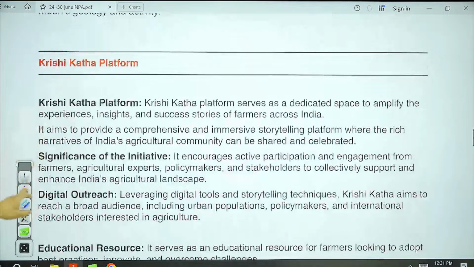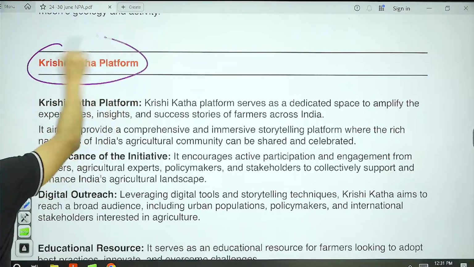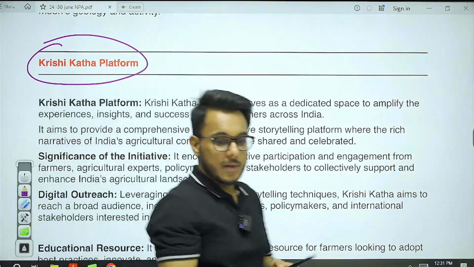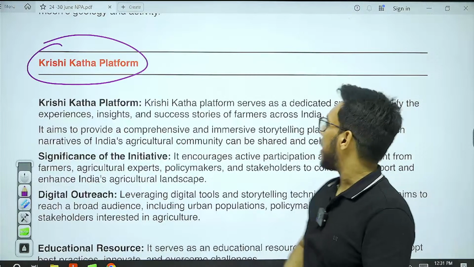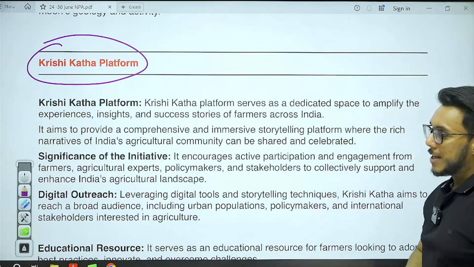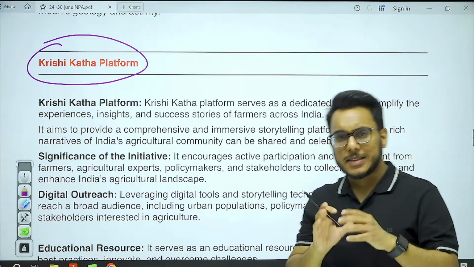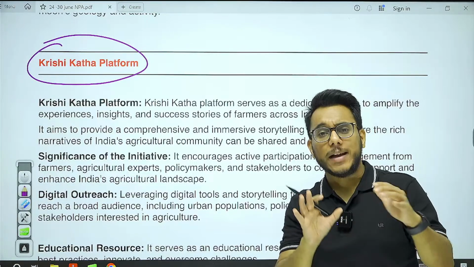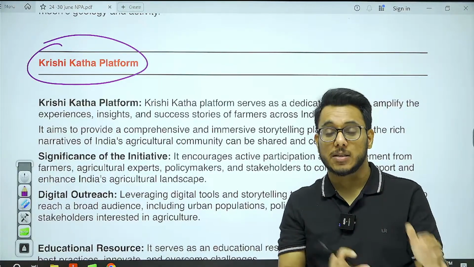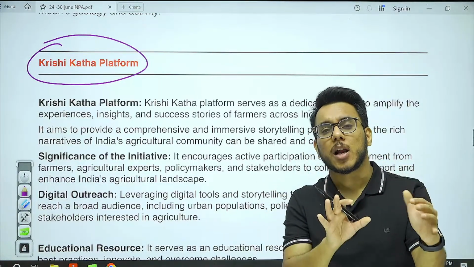Next, Krishi Katha platform. So recently, this Krishi Katha platform was in news. Now, what is this Krishi Katha platform? This platform will provide stories about the farmers, that how farmers brought a turnaround in the farming.